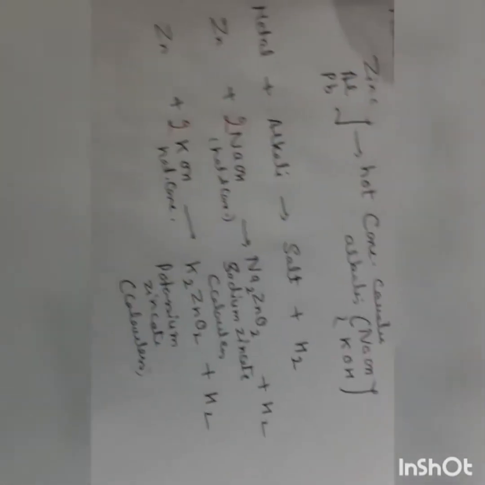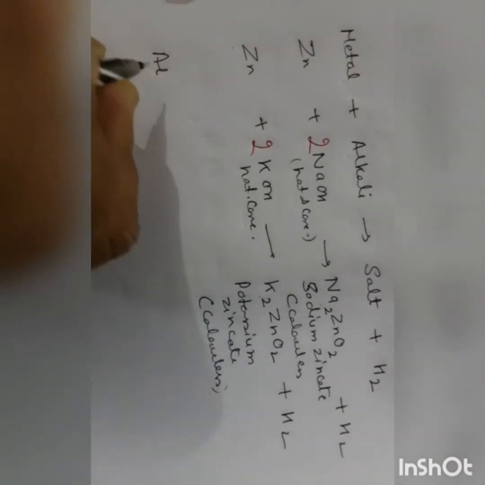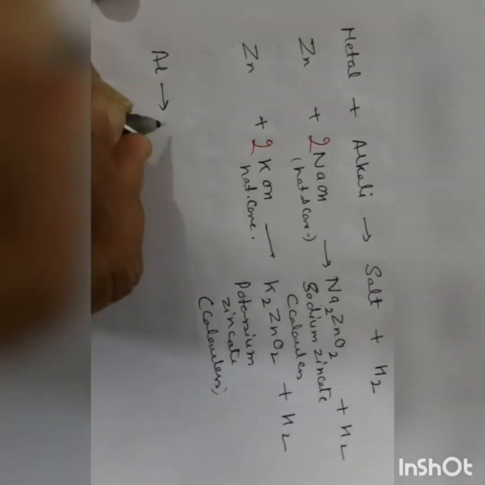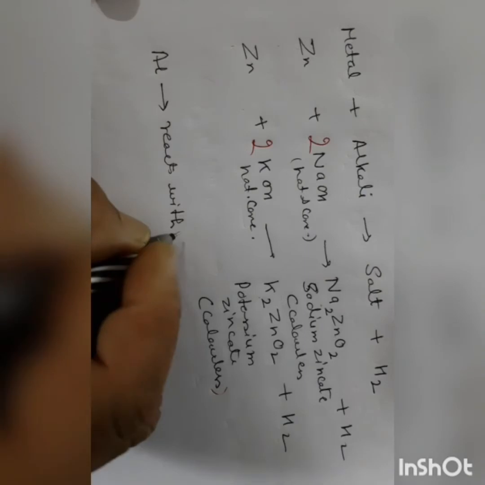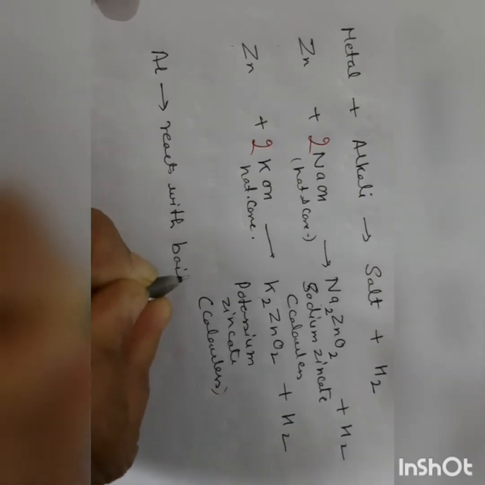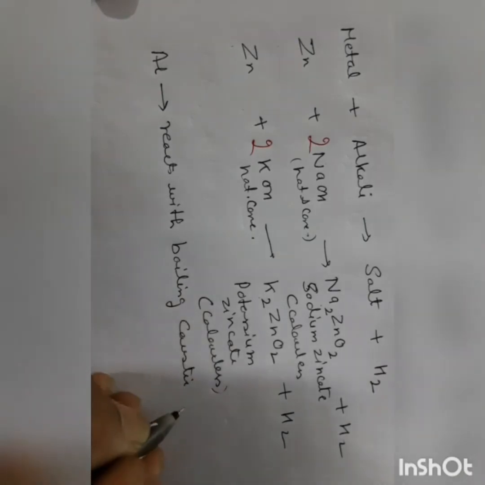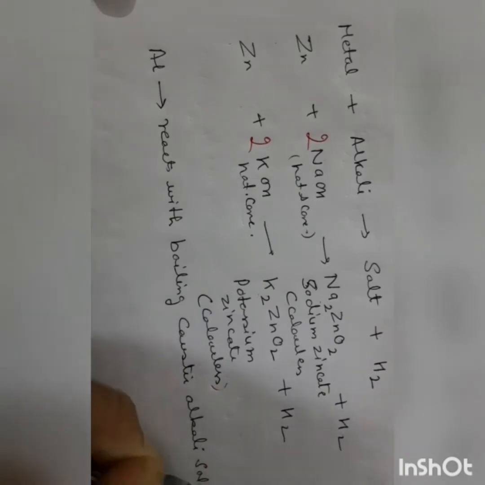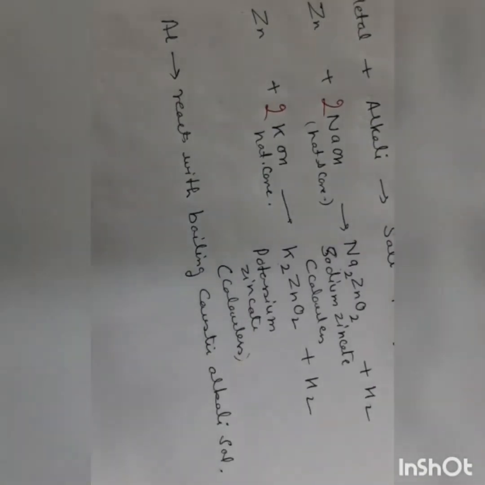Now the next metal we will use here is aluminium. Aluminium reacts with boiling caustic alkali solution.